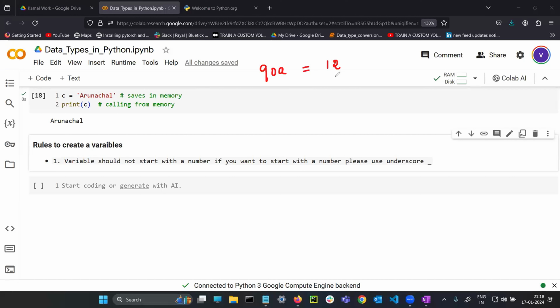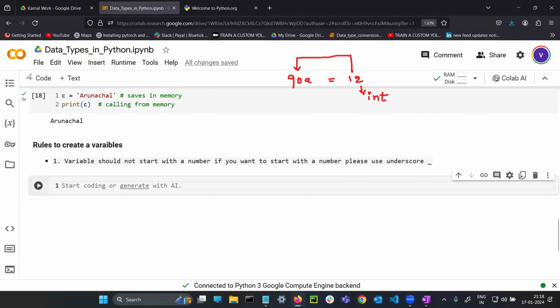If there is equal to, first focus on the right side, because equal to gives the right side value to the left side, not the left side to the right. So 90A equal to 12: the right side is an integer, and it is trying to give it to the left side variable, 90A. Is it allowed? Variable should not start with a number.